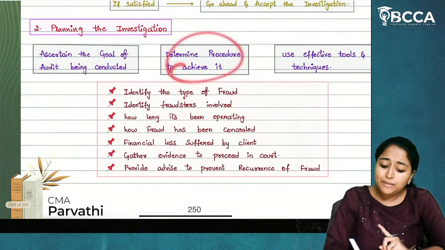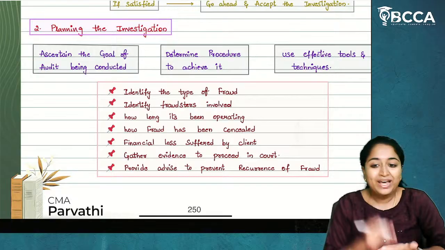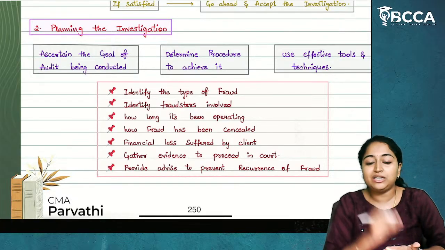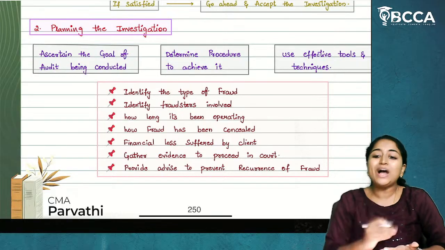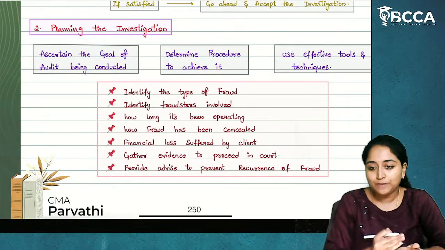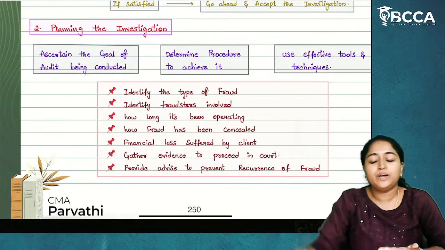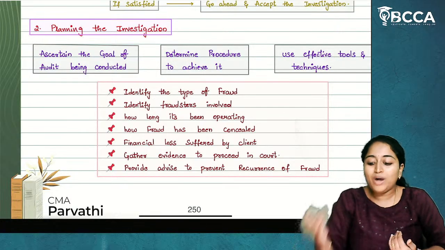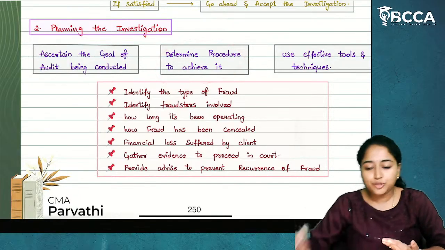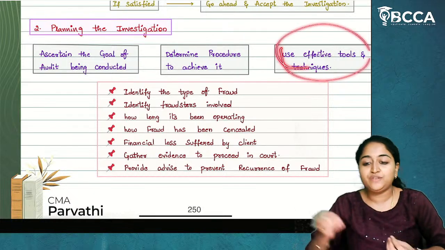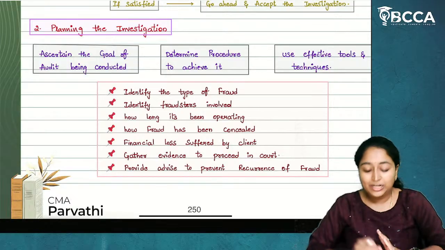Then he will determine the procedure to achieve it. So for financial statements fraud, he needs to have a proper collection of records of financial statements. He will decide who has prepared these financial statements and all. If it is corruption, he will go for an interview of different persons. Now, what are the characteristics? He'll try to find it out. So he will prepare an entire procedure to achieve it. Then use effective tools and techniques for doing the procedure, doing the planning.